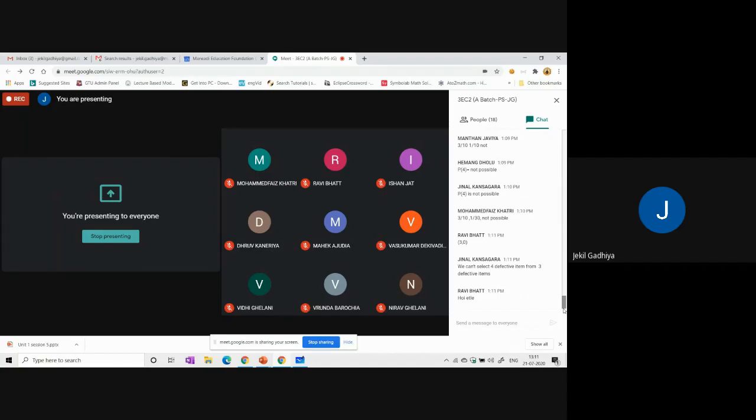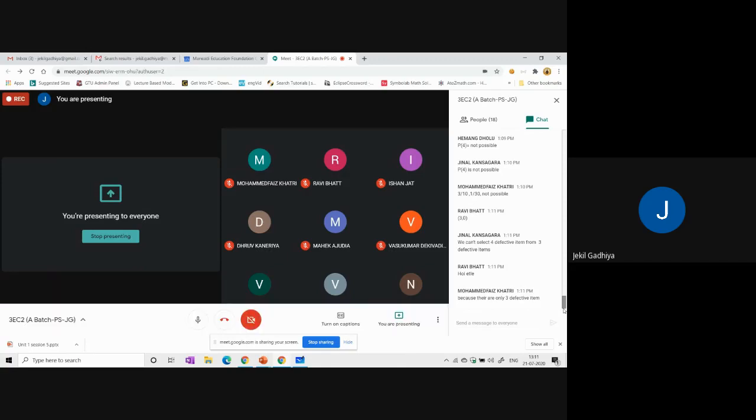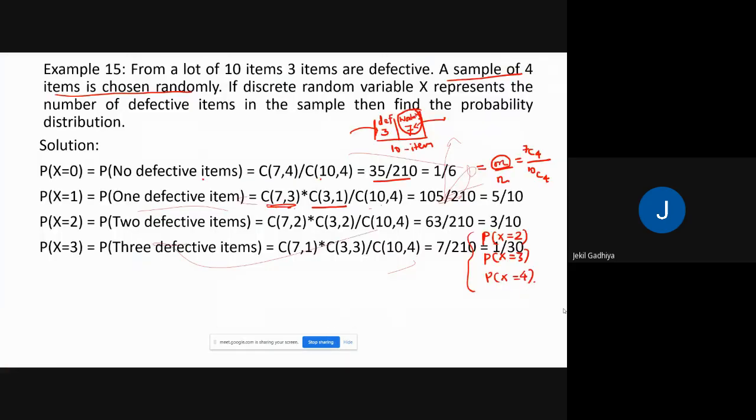Yes, very good. Because there are only three defective items. So it's very simple. We cannot select four defective items from three defective items. So these are the probabilities for zero defective items, one defective item, two and three.